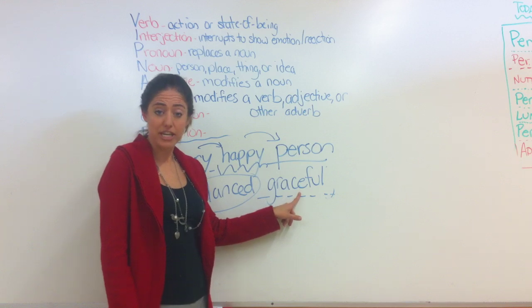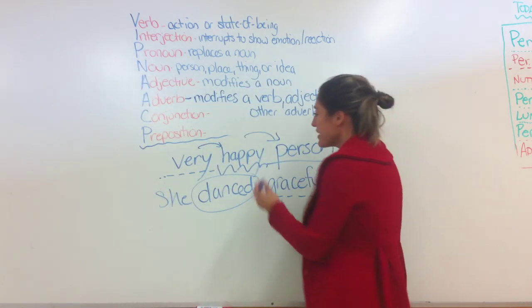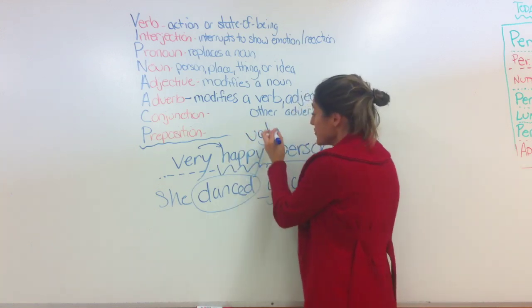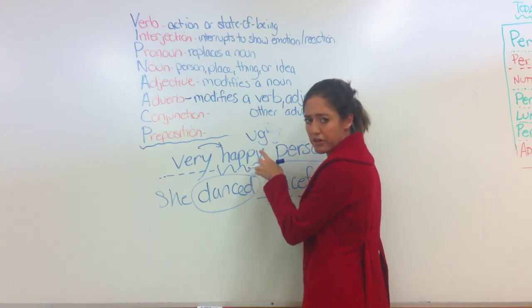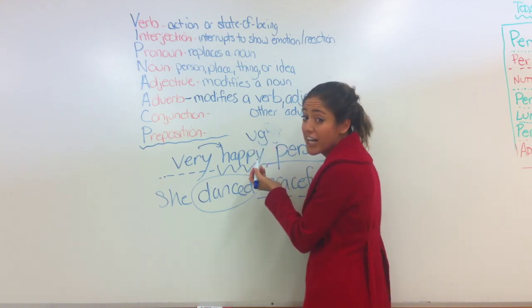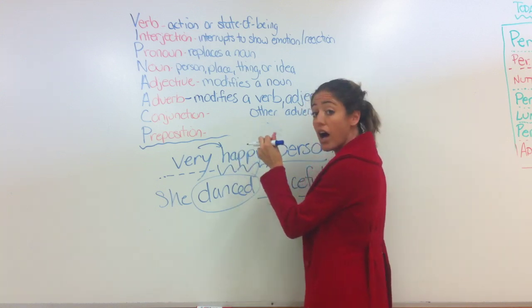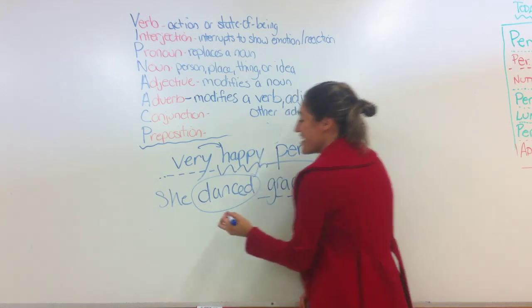Graceful is an adjective, isn't it? Gracefully is an adverb. But you have a word like ugly, right? That ends in ly. But if you take off that ly, you have ug, which isn't even a word, and ug is not an adjective. So we know that ugly is not an adverb. Ugly is actually an adjective.